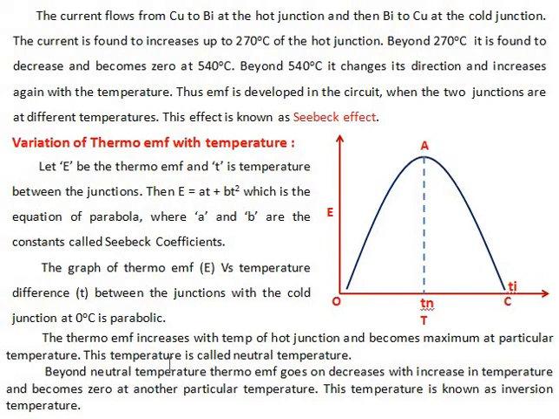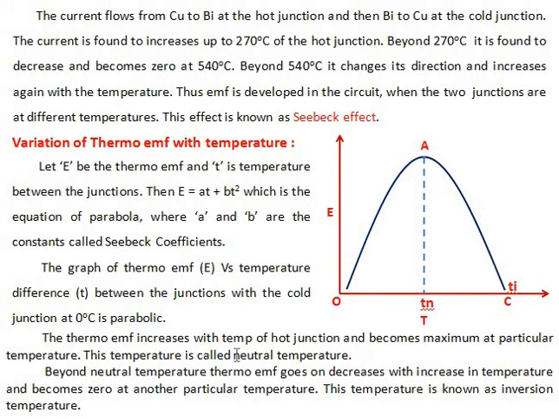Therefore, the thermo EMF increases with the temperature of the hot junction and becomes maximum at a particular temperature. Thermo EMF becomes maximum at a particular temperature for a particular thermocouple. That temperature is known as the neutral temperature.